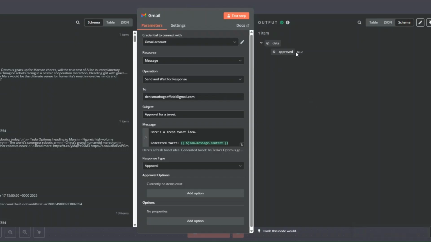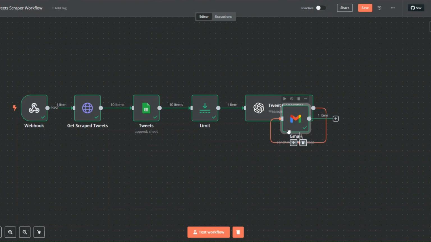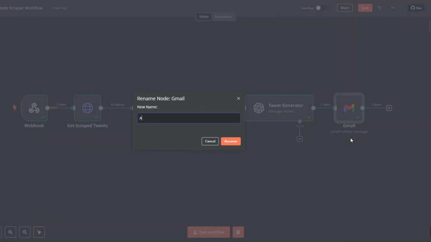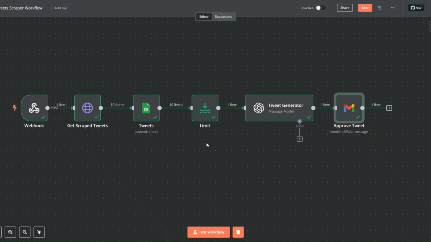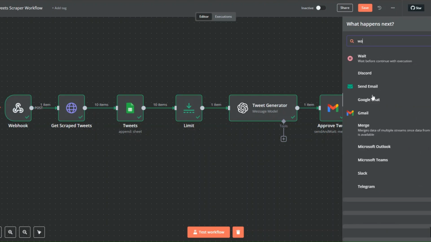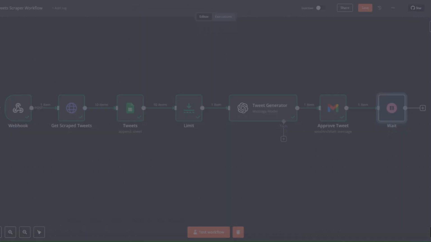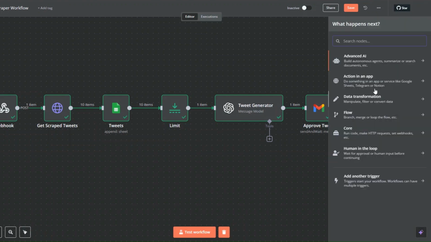And you can see that our approval was true. So here, I'll rename this to approved tweet. And click on rename. Now here we can wait a few seconds. Click on search for the wait node. We can wait for 5 seconds. And then now we can post the tweet.